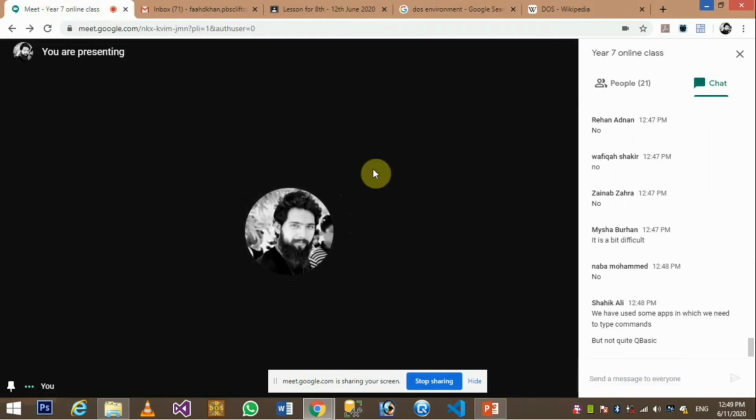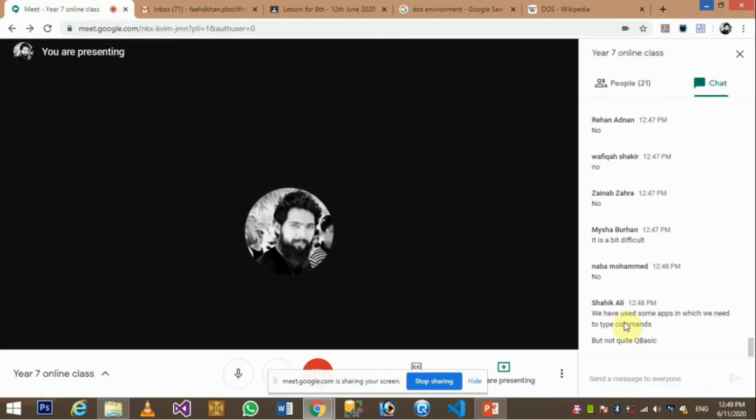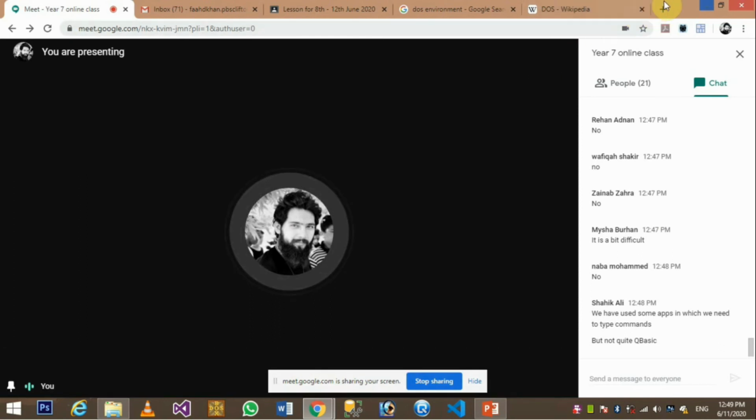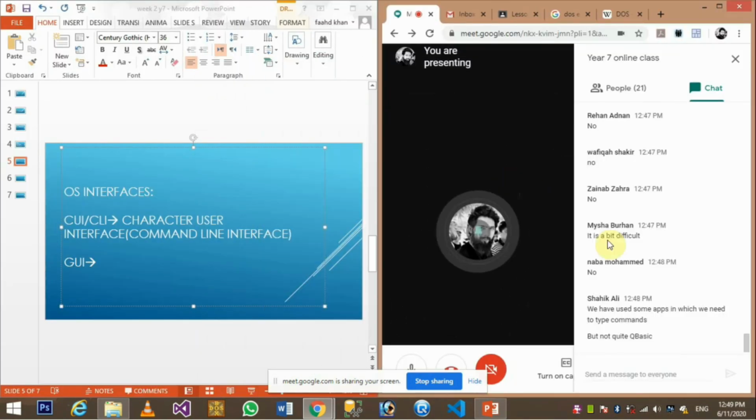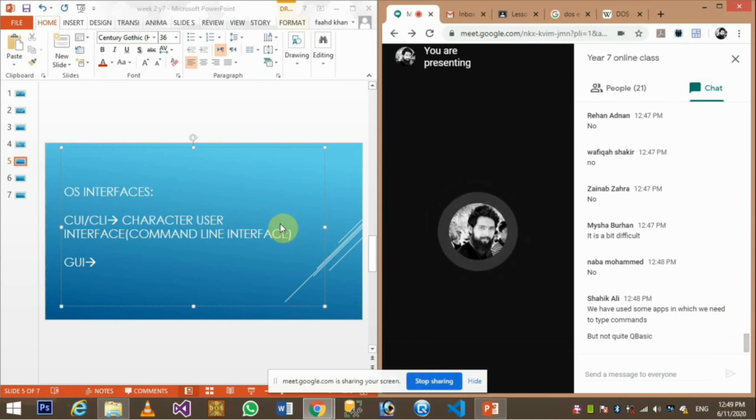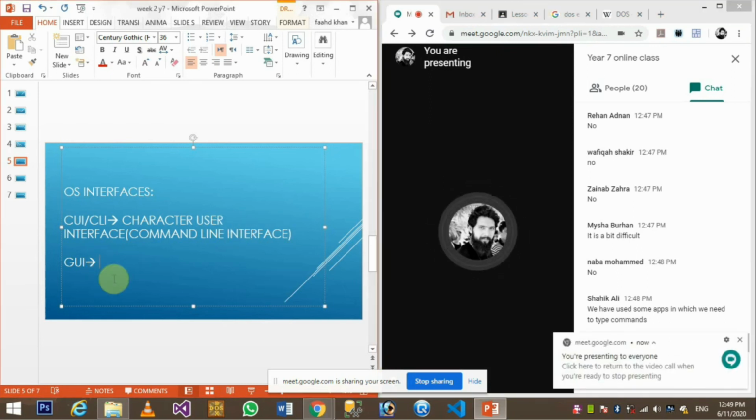Even if you are working with QBasic, that's also the CLI or CUI. That's character user interface or command line interface. What is the difference? The command line interface is very fast, right? Very fast means the processing would not take so much effort of the computer system. But it's not very interactive like GUI, graphical user interface.